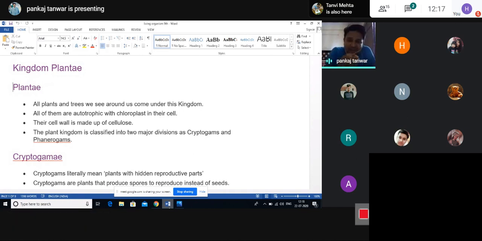So the question arises, what is the function of chlorophyll in that complete reaction? In that complete reaction of photosynthesis, what exactly is the function of chlorophyll or chloroplast?